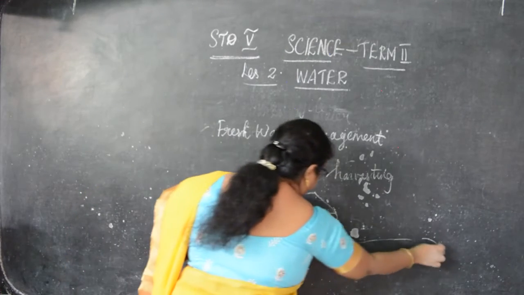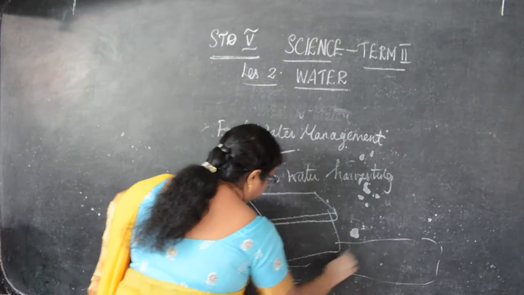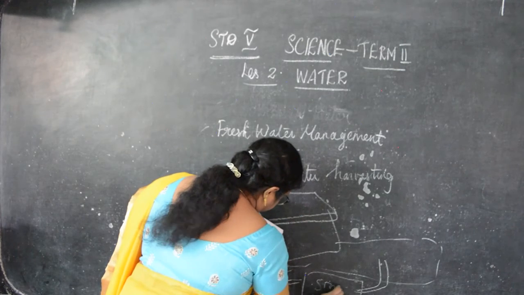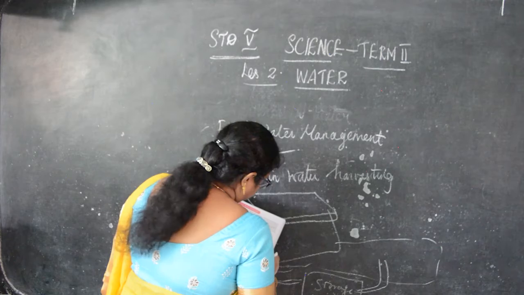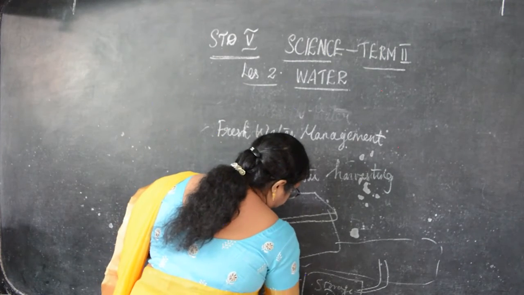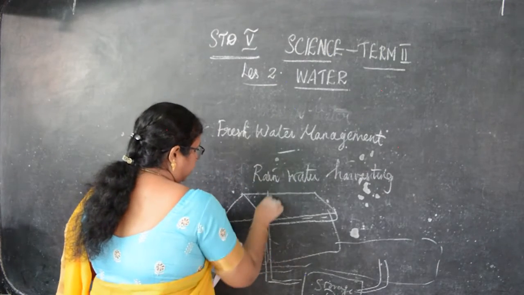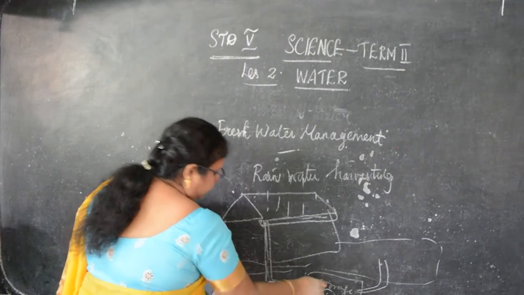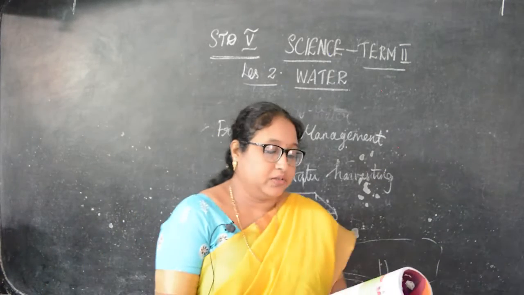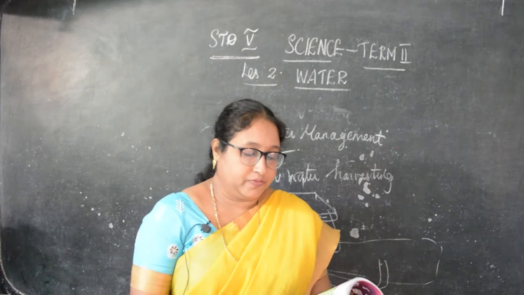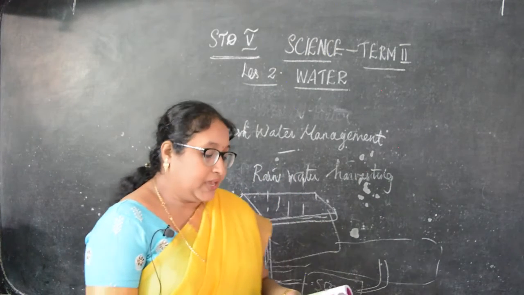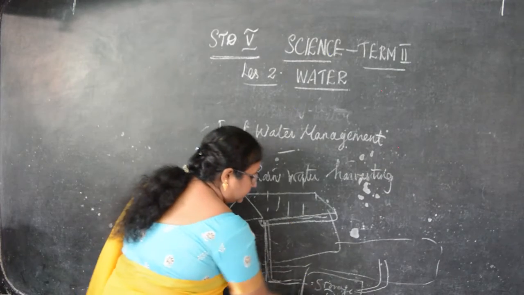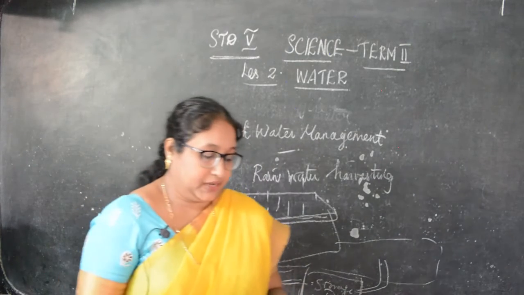Even from the ground level also, water goes to the storage tank. From this pipe, the rain is collected, goes into the pipe and inside the storage tank. So that is how the rainwater is collected. The process of collecting rainwater from the rooftop of the building is called rainwater harvesting. In this system, rainwater is stored in a storage tank for later use.